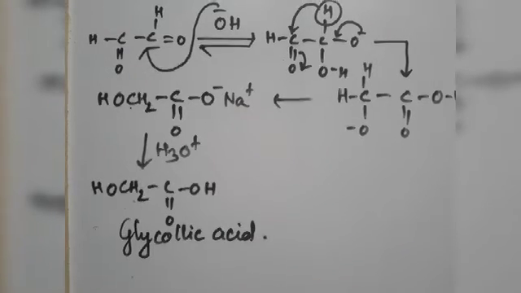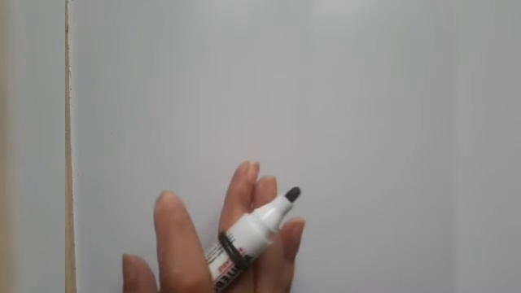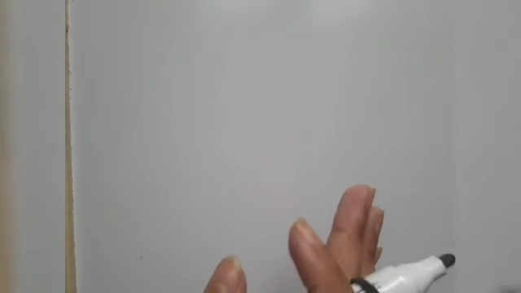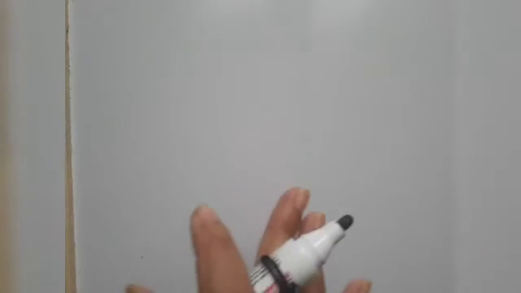Now we will discuss the crossed Cannizzaro reaction. When two different aldehydes having no alpha hydrogen atom react with each other in presence of concentrated alkali, this is known as crossed Cannizzaro reaction, and all possible 4 products are obtained.